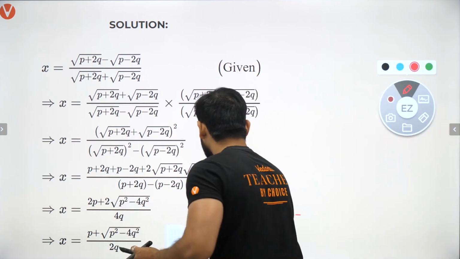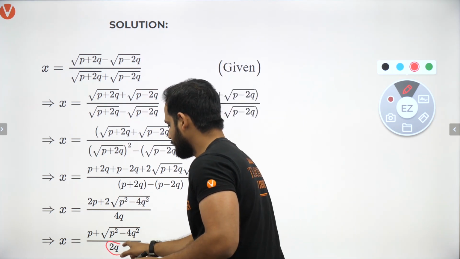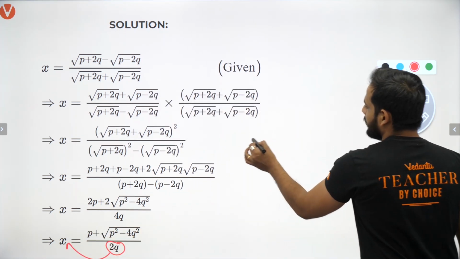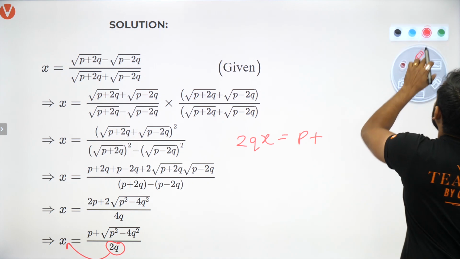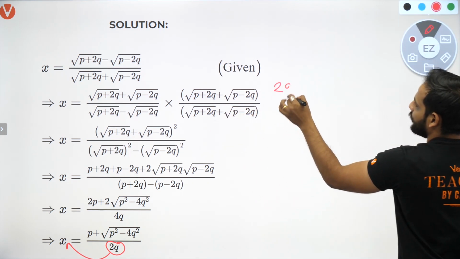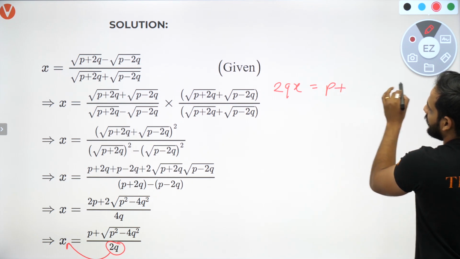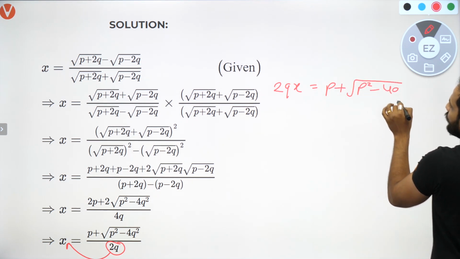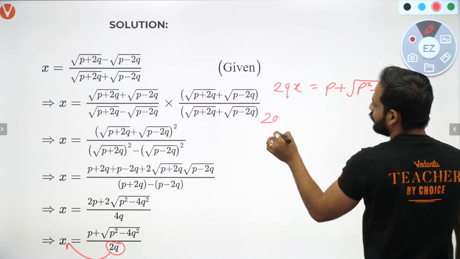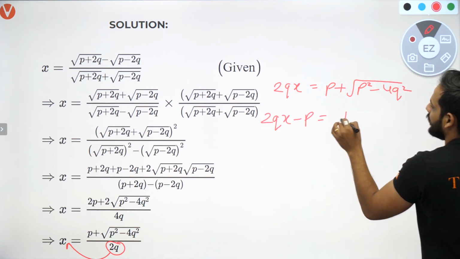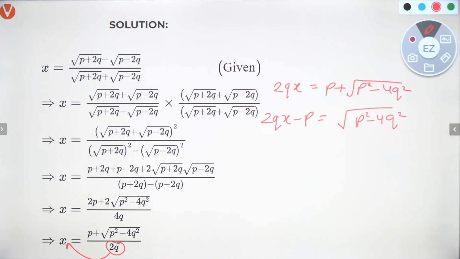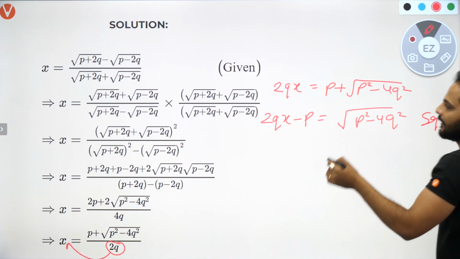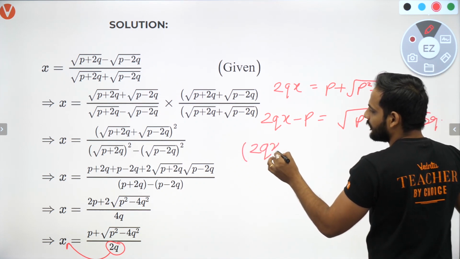So now we'll be simplifying this part. By shifting this 2q to that side, you'll be getting 2qx is equal to p plus under root of p square minus 4q square. Shift this p also there. So 2qx minus p is equal to under root of p square minus 4q square. Now to move ahead, I don't have any other choice other than squaring on both sides. So if I square on both sides, I'll be getting 2qx minus p whole square.